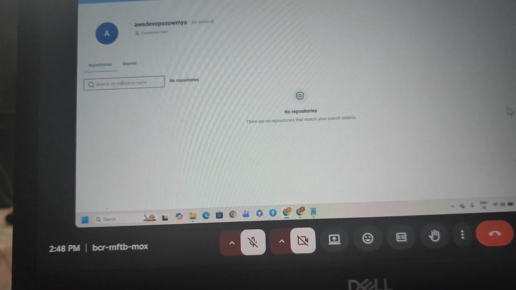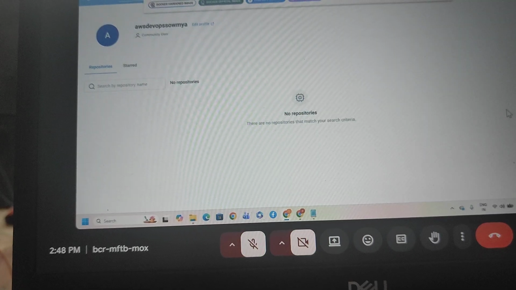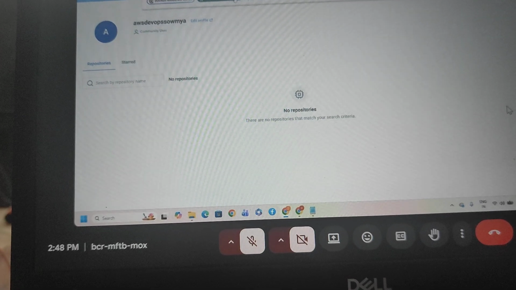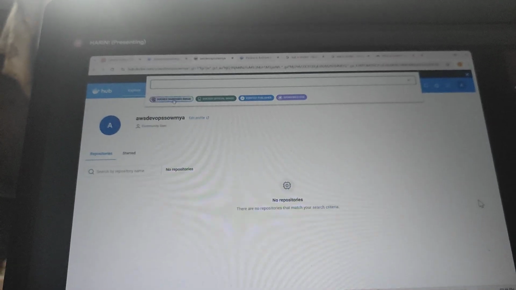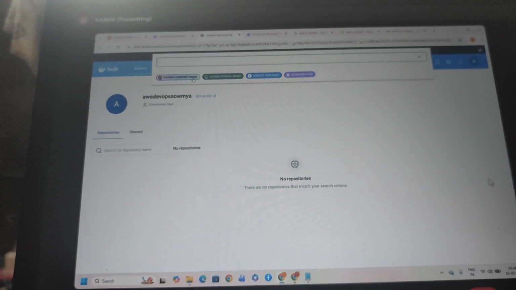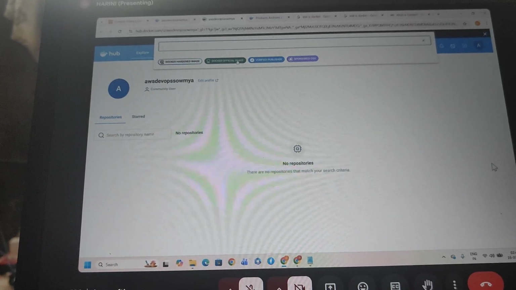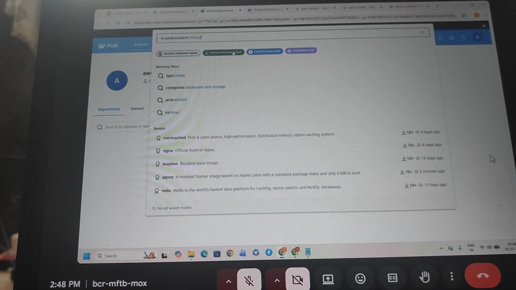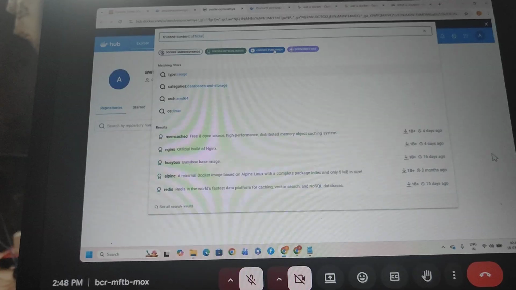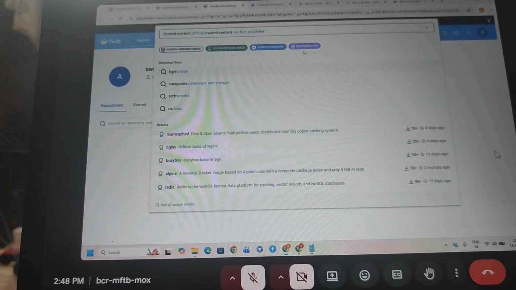We have to see this search box is available, right? Docker official images, verified publishers, and sponsored OSS images are also available. So for Docker official images we have to type, and verified publisher images are also available.